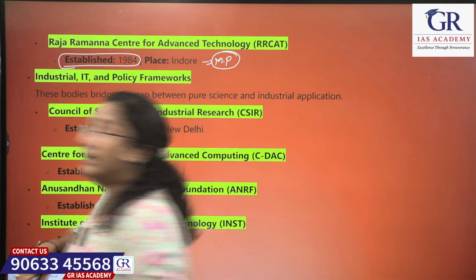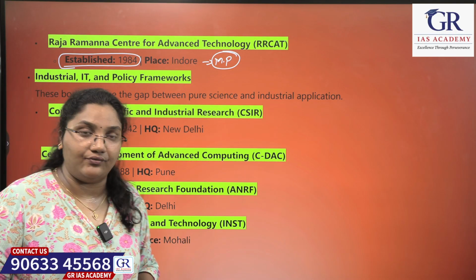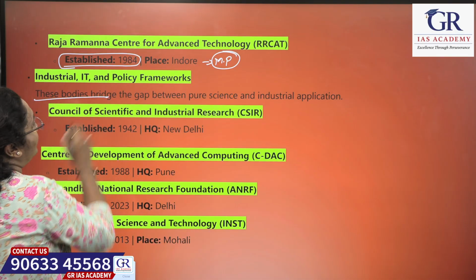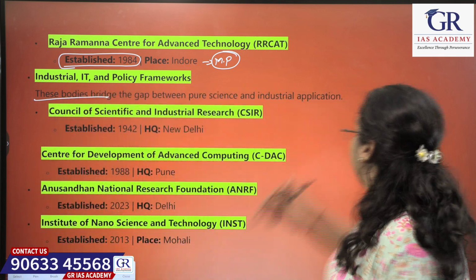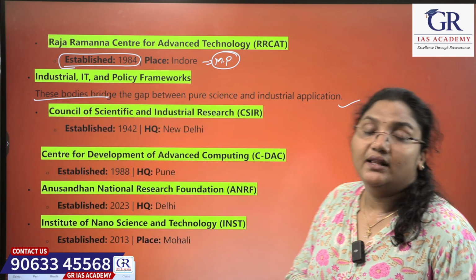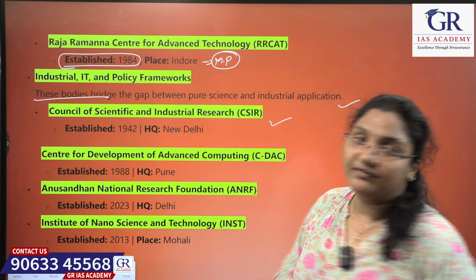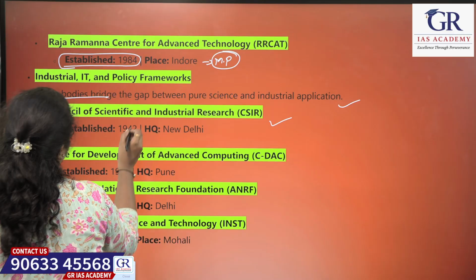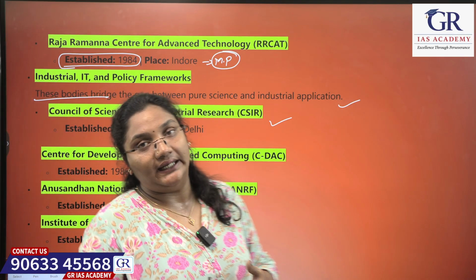Okay. Next, coming to the next sector, that is industrial, IT and policy frameworks. A few domains are there. We'll see. These bodies bridge the gap between pure science and industrial application. Okay. The first one is CSIR, Council of Scientific and Industrial Research. When was it established? Established in the year 1972 and headquartered in New Delhi.